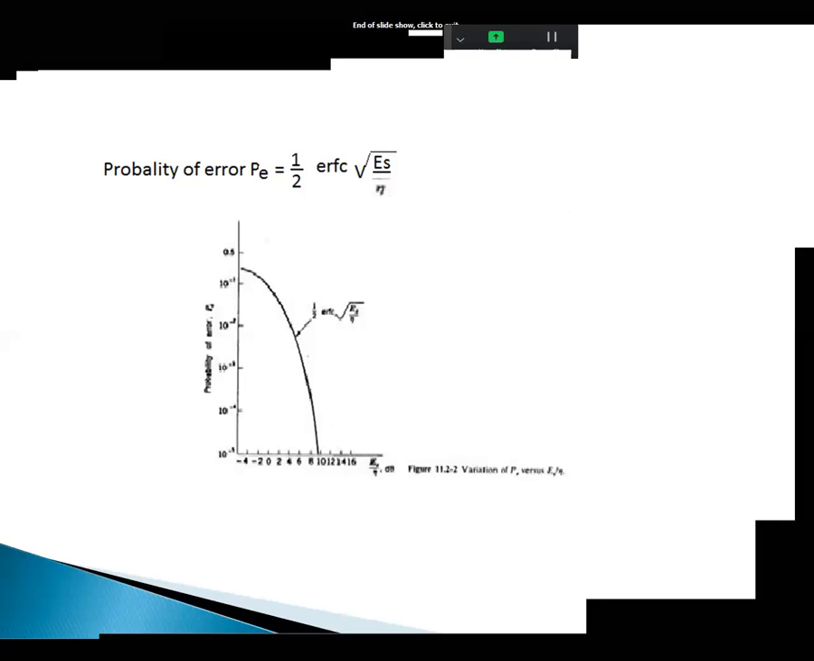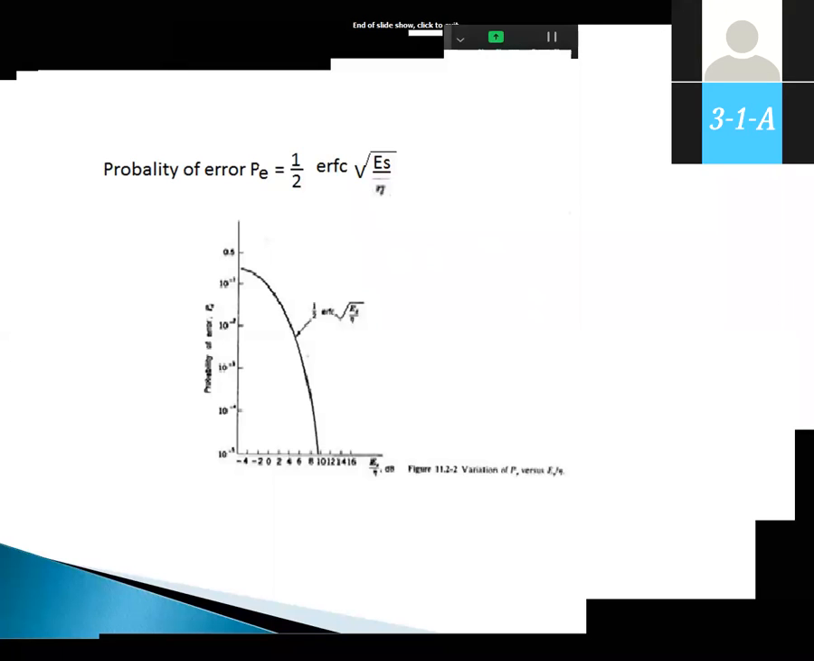At Eb by N0 of 4, the probability of bit error is 10 to the power of -2. What it means is that at Eb by N0 of 4 we can transmit 100 bits, among them 1 bit is in error. That is one system approximation. Now you can improve the parameter: Eb by N0 at 8, the probability of bit error is 10 to the power of -4.